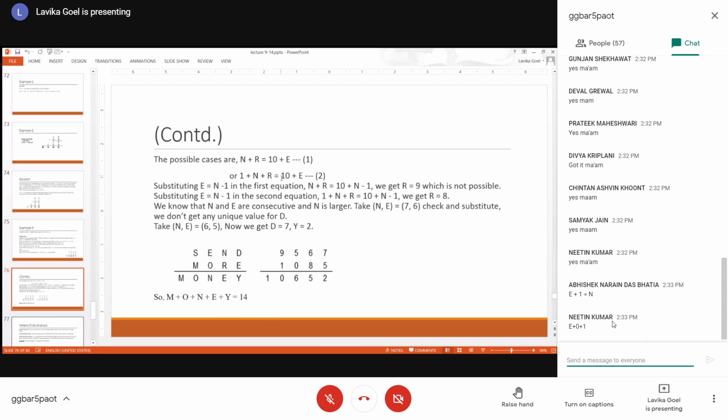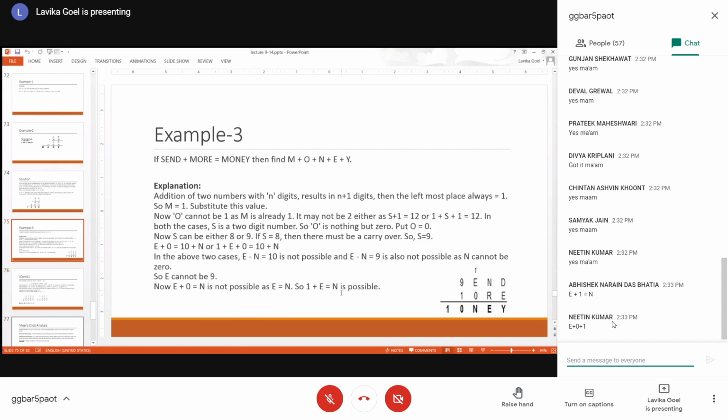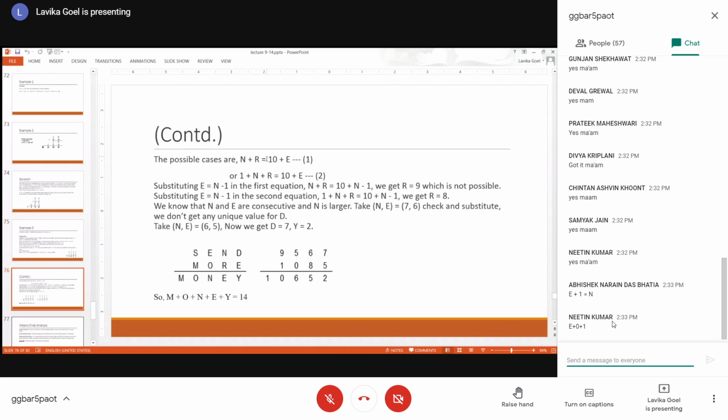So now I know that E is equal to N minus 1 from this equation. So I substitute this equation, E is equal to N minus 1, in the first equation as well as in the second equation. If I substitute E is equal to N minus 1 in the first equation, I'll get N plus R is equal to 10 plus N minus 1. So this gives me R is equal to 9. That is not possible because S is already 9. So R cannot be 9.